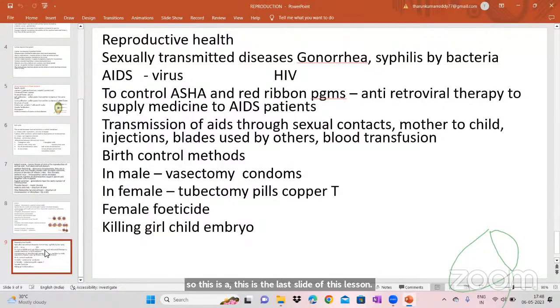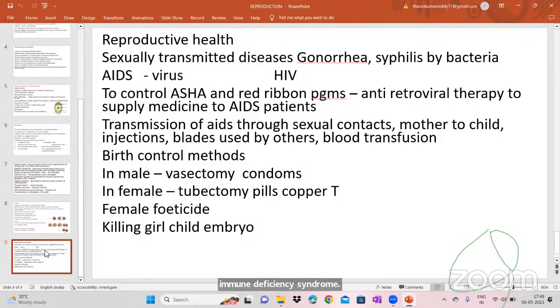That's the reproductive health. Sexually transmitted diseases are also there in our syllabus. That is gonorrhea and syphilis, which are caused by bacteria. And then AIDS, HIV. AIDS is the name of the disease. HIV is the name of the virus. Like corona is the virus, COVID is the name of the disease. Here HIV is the virus which leads to AIDS, acquired immunodeficiency syndrome. This is the full form of AIDS. Okay.